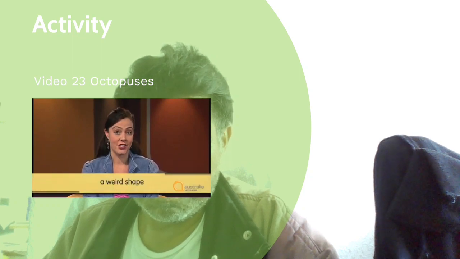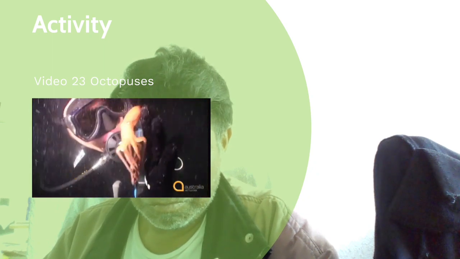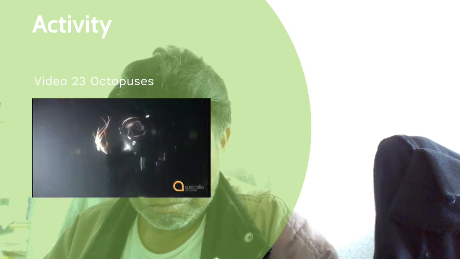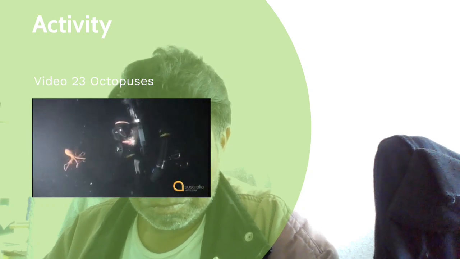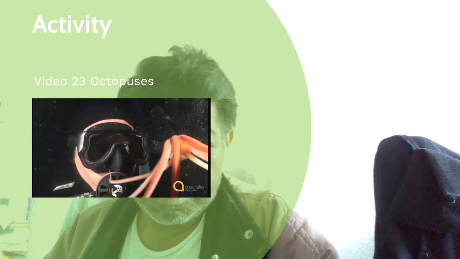Then the description focuses on the appearance of octopuses, the way they look. They have a weird shape. Which of the octopus's characteristics is described next? So octopuses have weird forms, and they have lots of really unusual behaviours as well, like high speeds and camouflaging. He talks about the behaviours of the octopus.